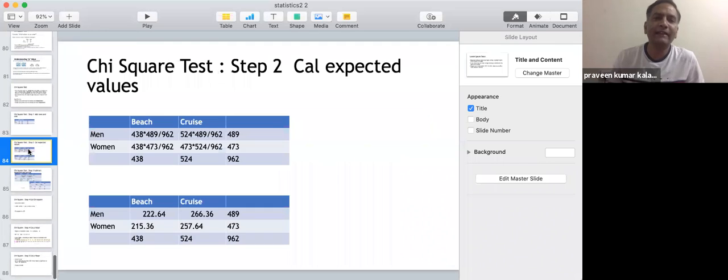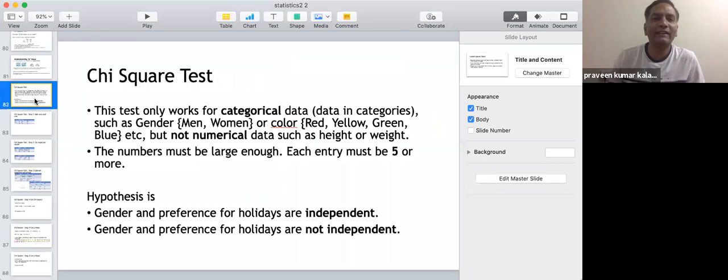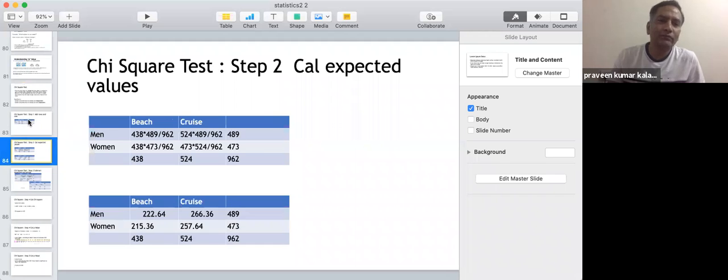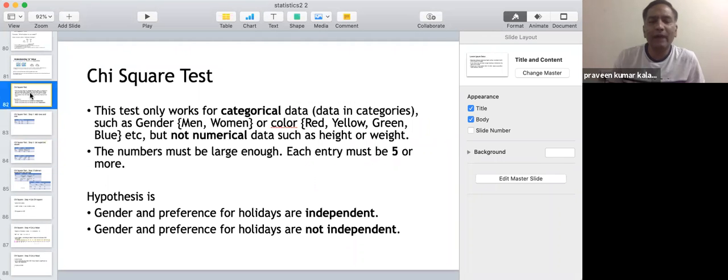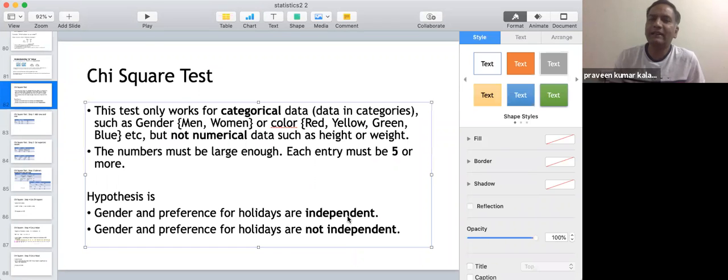So here the main thing is that it is categorical data. Obviously, the hypothesis is whether gender and preference are independent, meaning there is no difference by gender as far as holiday is concerned. Both are independent is what you are trying to determine. Here you are saying that both are dependent, so they are not independent. That's exactly what you are trying to prove as the alternate hypothesis.